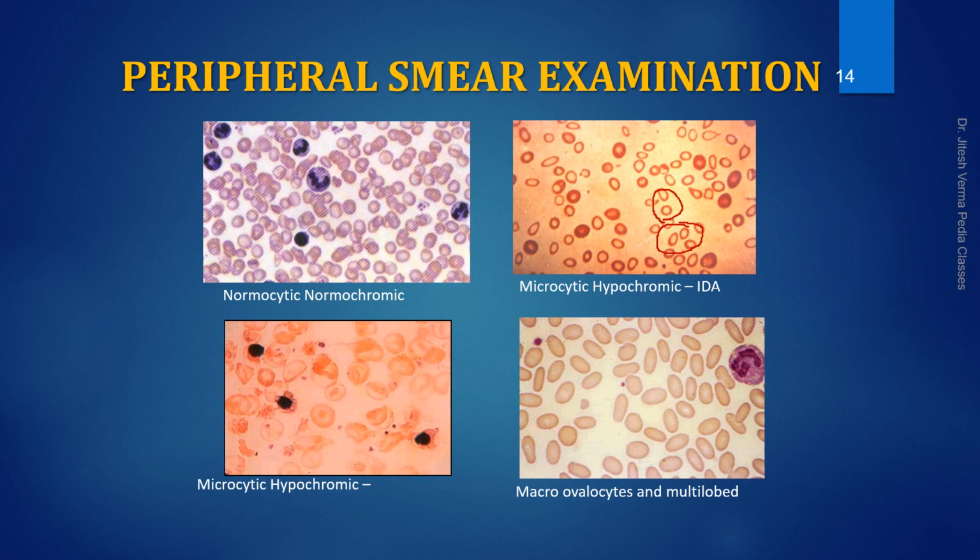And here there is a neutrophil also shown in the picture, that is a hypersegmented neutrophil, and macrocytes with vacuoles or oval macrocytes, ovalocytes. This shows a megaloblastic picture.